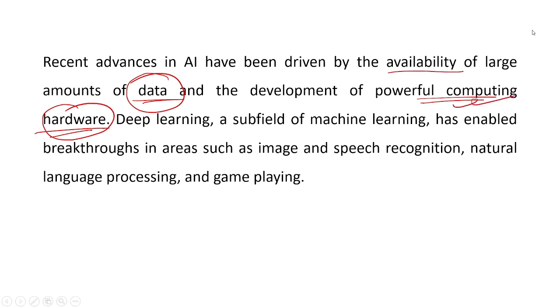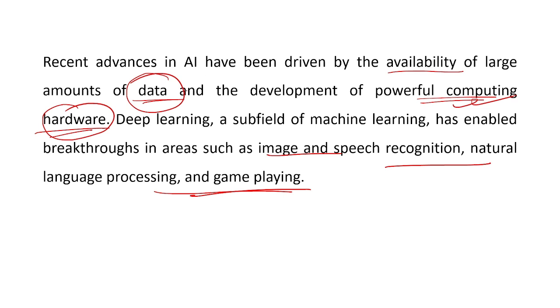Deep learning is a subfield of machine learning that has enabled breakthroughs in areas such as image and speech recognition, natural language processing, and game playing. Nowadays there are many software where you can talk to the software, and accordingly that software would reply to you, like these voice recognition software.